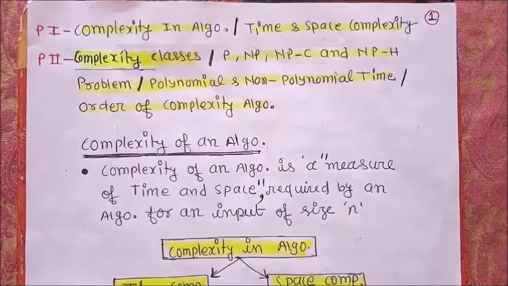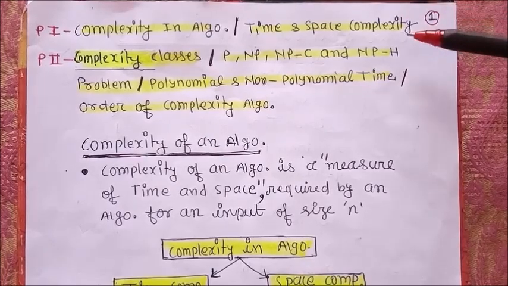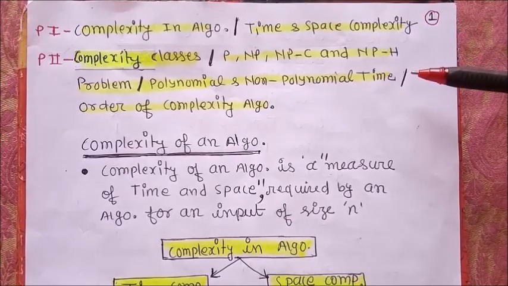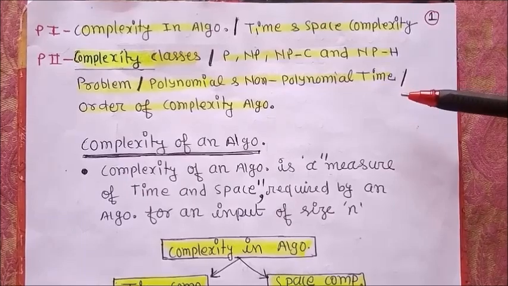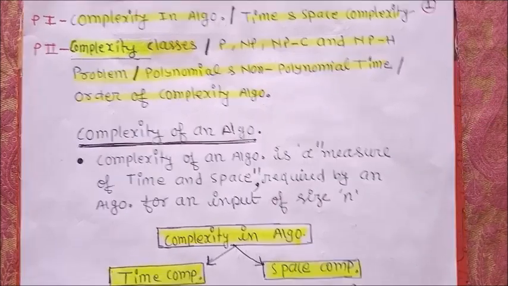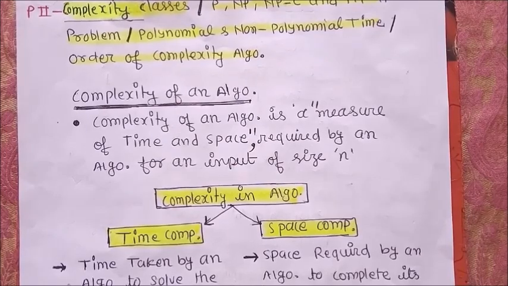So today we will focus on some special topics. All are related to theory of computation and also with data structures. So one by one we will understand the topics: what is complexity in algorithm, what is time and space complexity, what are complexity classes, about P classes, NP classes, NP complete and NP hard problems. Apart from that, polynomial and non-polynomial time and order of complexity of algorithms. So one by one we understand the concept.